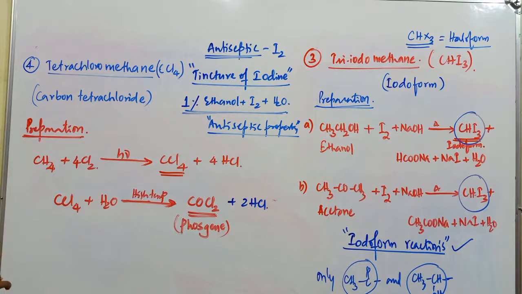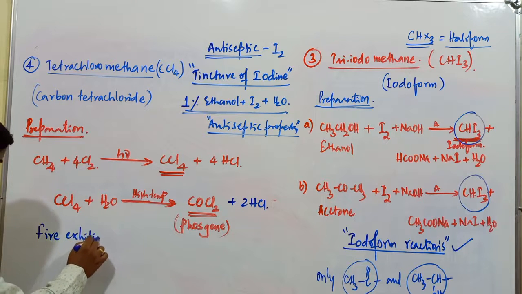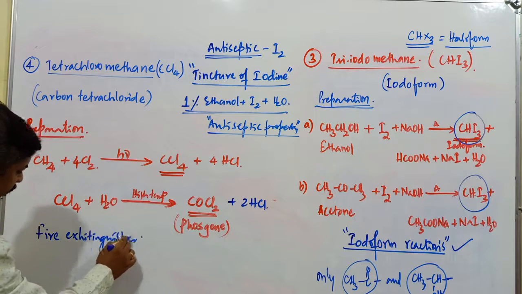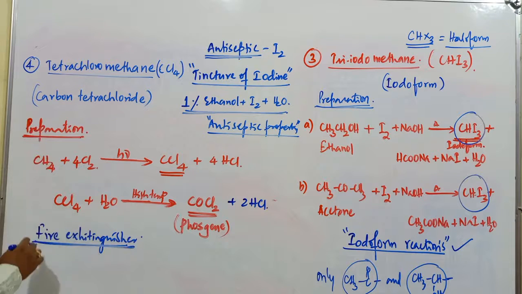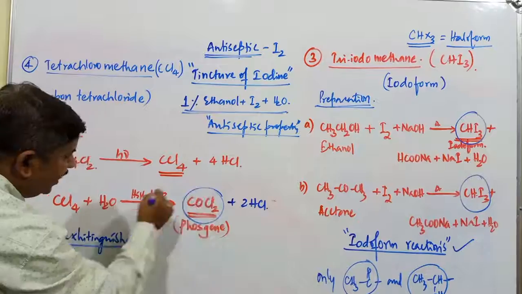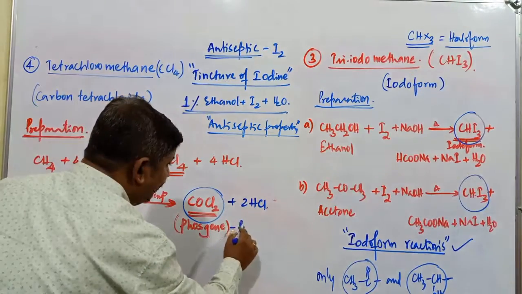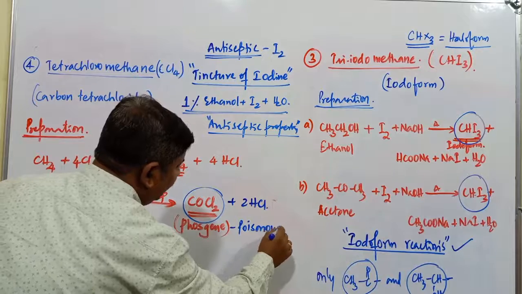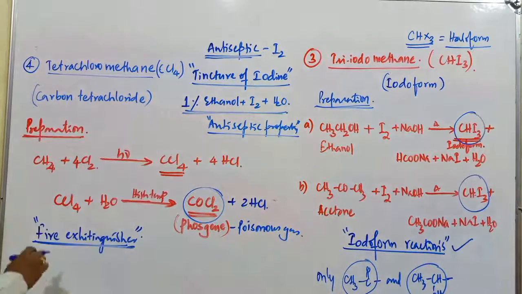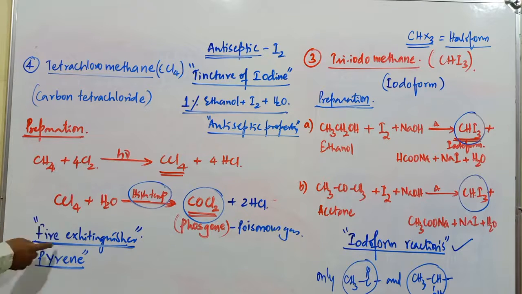And the CCl4 compound is generally used as a fire extinguisher. Remember, it is used as a fire extinguisher compound. It should be used at low temperature. If it is used at a high temperature, it is converted into phosgene. Remember, phosgene is a poisonous gas, so it should not be used at high temperature. It is used as a fire extinguisher in the name of pyrene. Pyrene is nothing but CCl4 only. That compound is used to put out the fire.